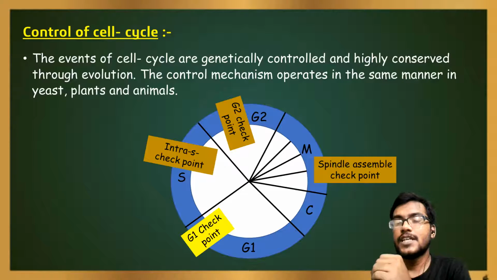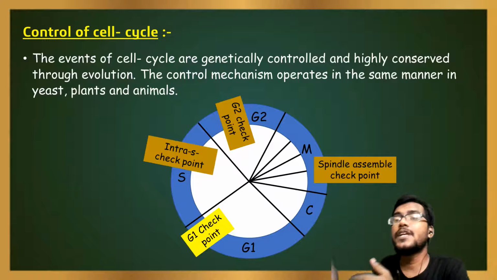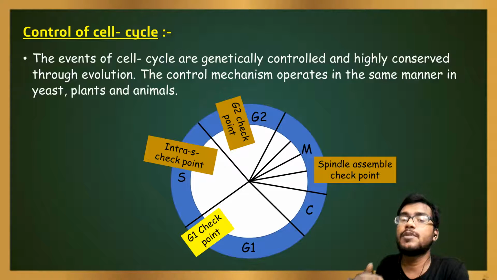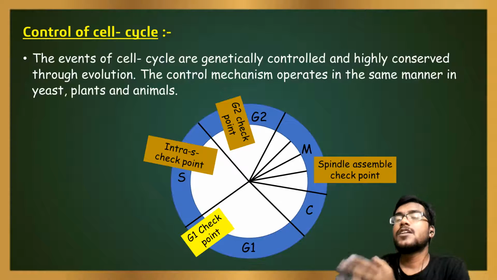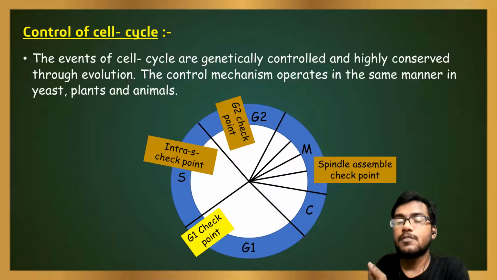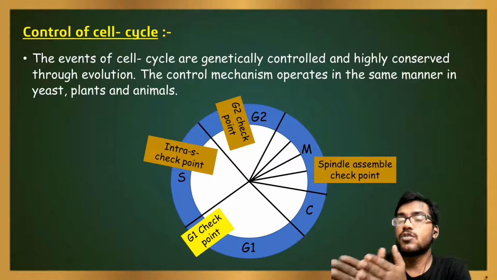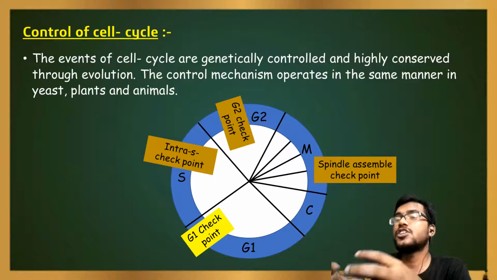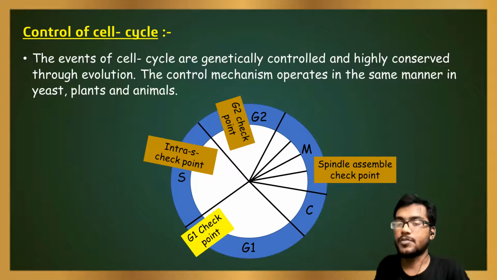The G2 checkpoint checks the proper folding, proper formation, and proper duplication of all the cellular organelles before entering into cell division. And the spindle assembly checkpoint checks the proper attachment of the spindle fibers with the kinetochore of the chromosome, which is present just behind the centromere.